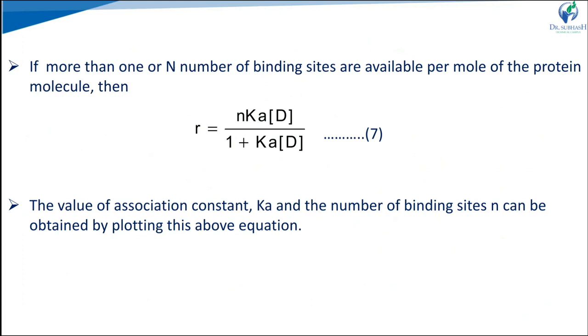So the equation is modified to R is equal to nKD upon 1 plus KD. This is the final equation for the kinetics of protein binding.